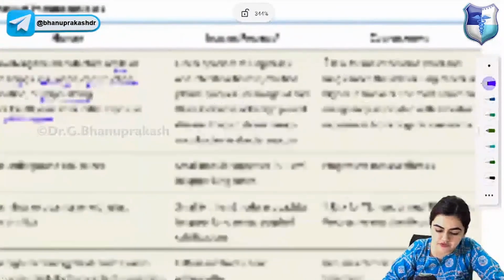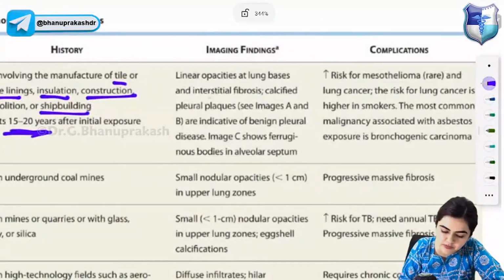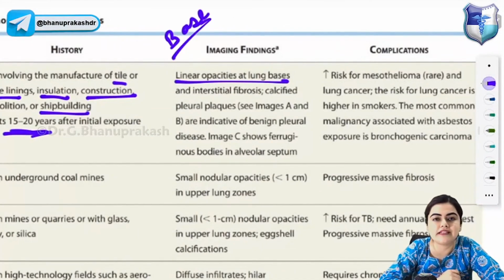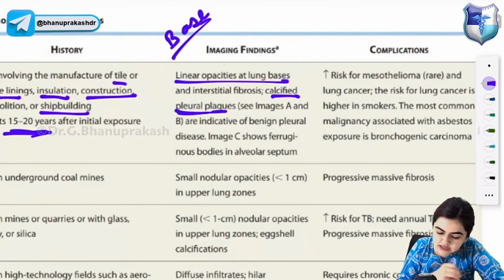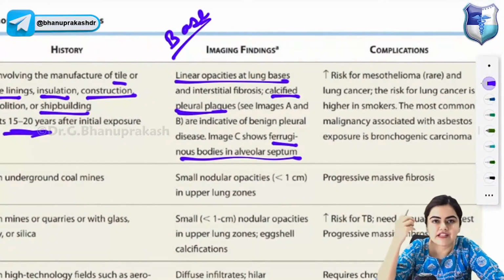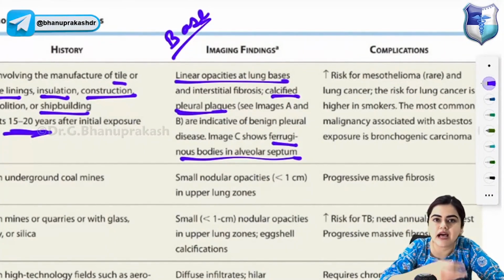Now, the imaging findings of asbestosis: you will see linear opacities at the lung bases, as asbestosis is localized to the base of the lung, and interstitial fibrosis. There will be calcified pleural plaques, which are indicative of benign pleural disease, and you will see ferruginous bodies in the alveolar septum. Revise with me: linear opacities at the lung bases, calcified pleural plaques, and ferruginous bodies in the alveolar septum.